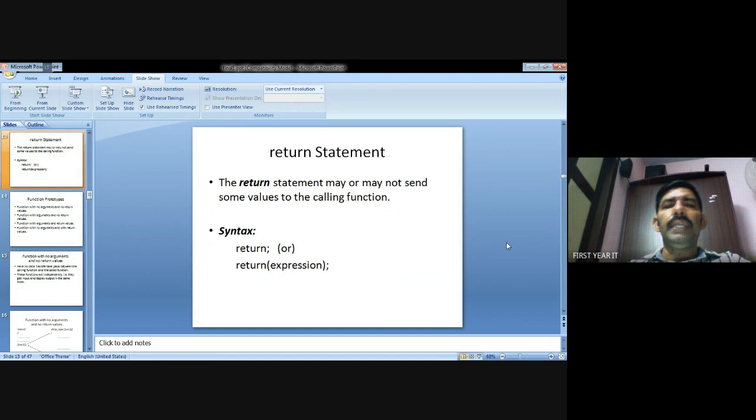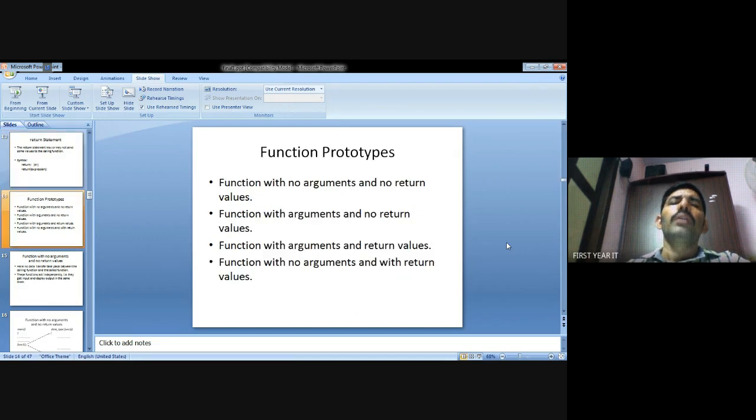The return statement is used whenever the subfunction returns to the main function. Now the function prototypes. There are four ways. One is a function with no argument and no return value. Second is a function with argument and no return value. Third is a function with arguments and return value. Fourth is a function with no argument and with a return value.